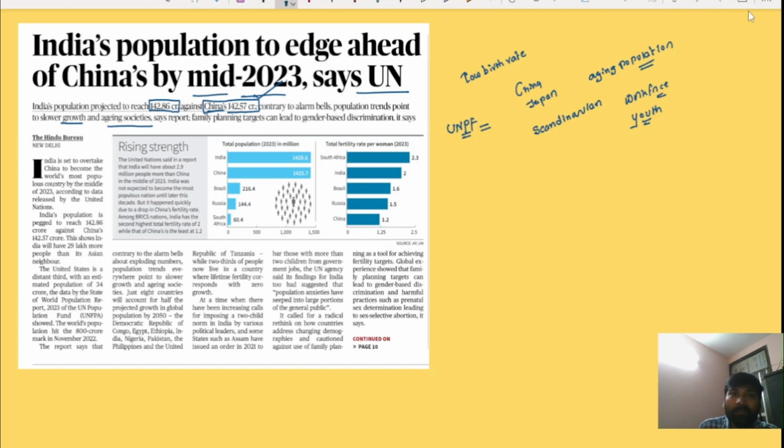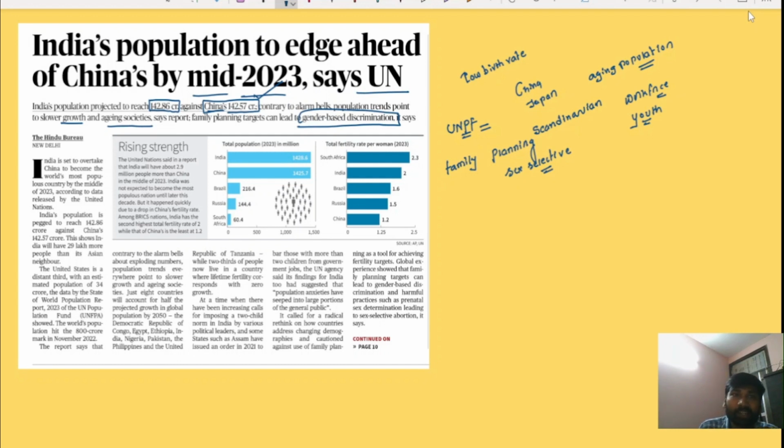Family planning targets can lead to gender-based discrimination. Unplanned, unscientific family planning can lead to gender-based discrimination or sex selective abortions. Therefore, unplanned and unscientific family planning should be curbed or prevented.